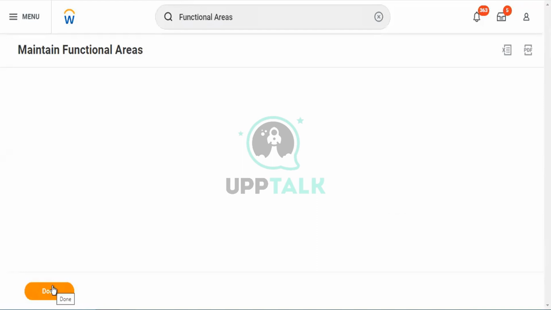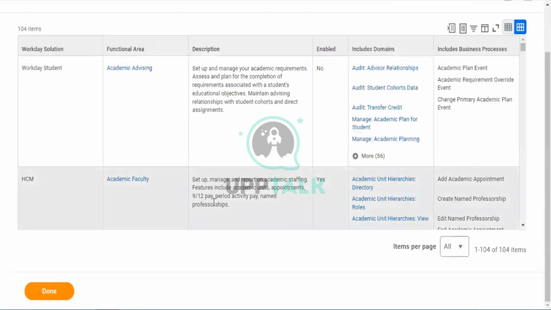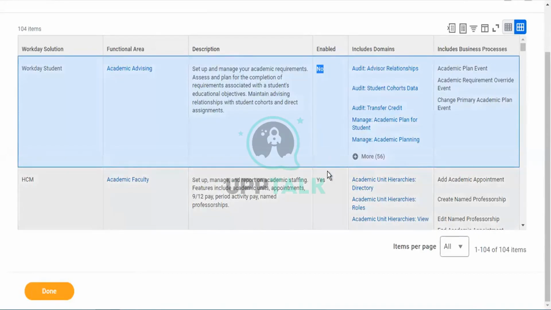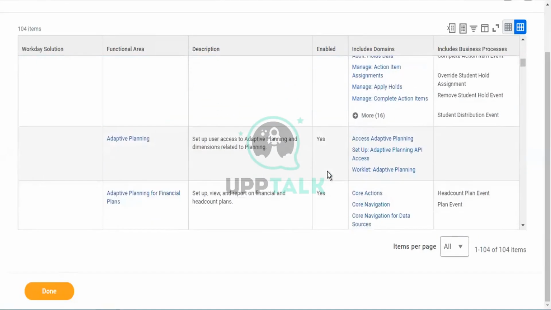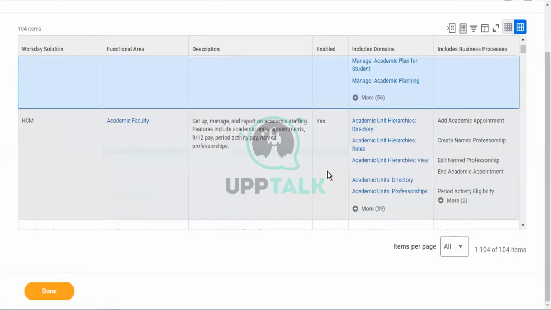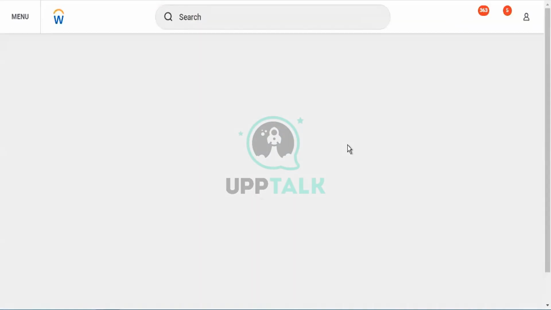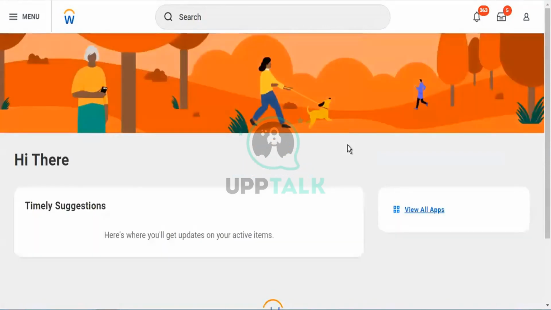Once we tap, we will get here. See, Workday Student department has been removed for the security group. The enabled column is showing no. That means it has been deactivated. You can see all the blocks, yes and yes and yes. If I want to change this process again, what I need to do is tap on Done. These actions will be implemented immediately. For this, no approval is needed.